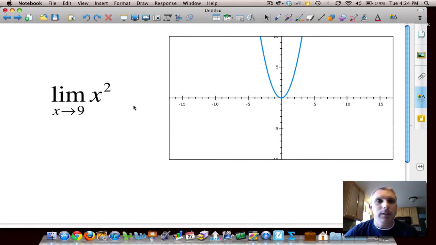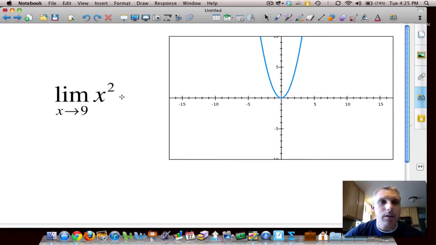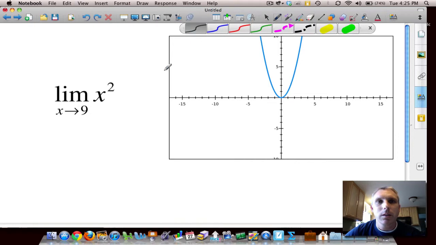First off, here is x squared, which is a nice looking parabola. If we look at x approaches 9, which is way out here, from the left and from the right, it's going to be a value way up here. And step 1 from our list is simply just plug it in. Easy. 9 squared equals 81. If you can plug it in and you can get an answer, good to go. That is what your limit is. There are no holes in the graph, no asymptotes. You're done.